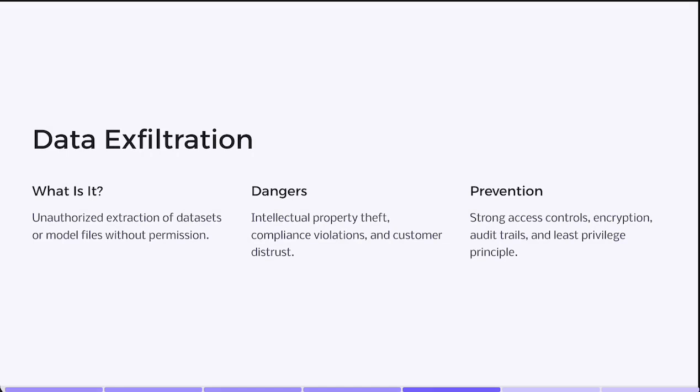This is when unauthorized parties extract datasets or model files without permission. In generative AI, your training data can be as valuable as your code, especially if it contains sensitive or proprietary info. For example, a malicious insider with access to the training pipeline downloads your entire dataset of user conversations or design schematics and sells it on the dark web.